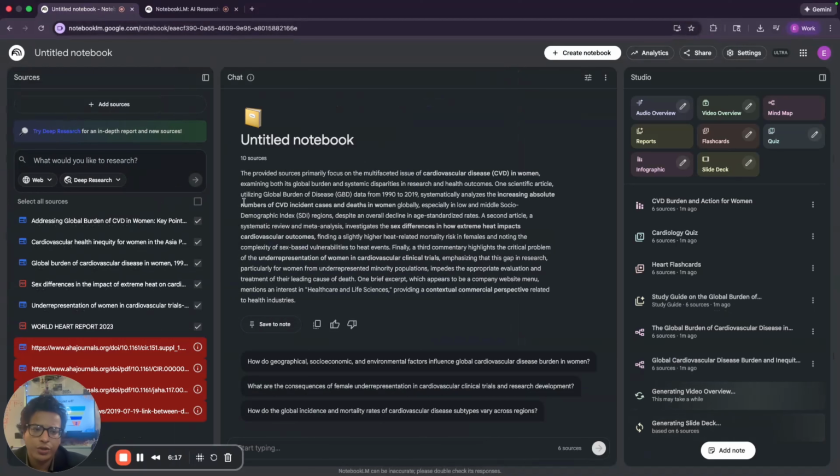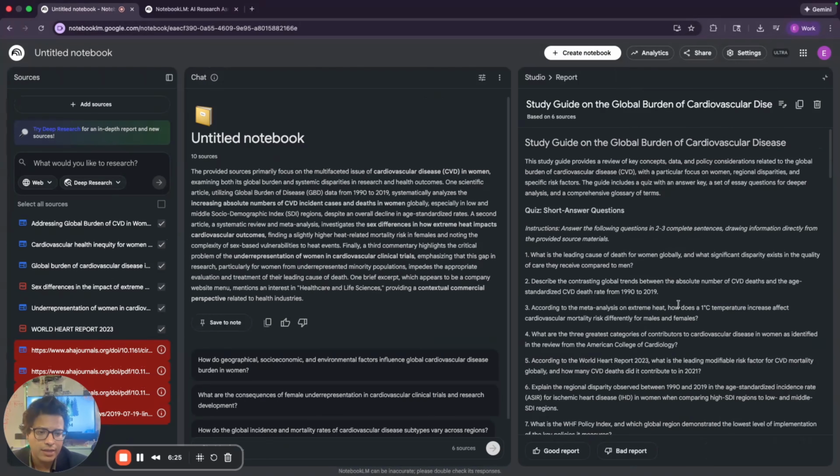Let's pop back over to our other notebook. You can see here on the right, we have tons of studio assets that were generated. And so let's jump into the study guide first. So this is the study guide on the global burden of cardiovascular disease. It's looking at a couple of concepts, data and policy from a global perspective of CVD.